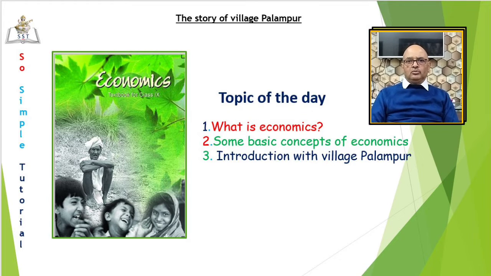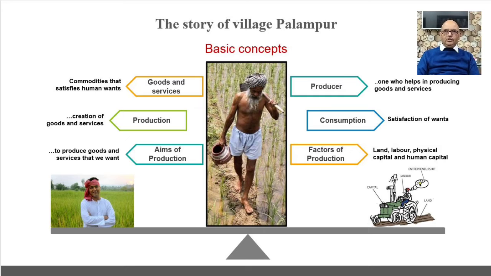Nor am I going to talk about the names of some big economists like Adam Smith, Marshall, etc. Of course, for the sake of general knowledge, you can remember the name of Adam Smith. He is called father of economics. As a beginner, let us understand economics this way. Economics is a social science that focuses on the production, distribution, and consumption of goods and services. I assume you know the meaning of these English words, but here, what they mean in economics is important.